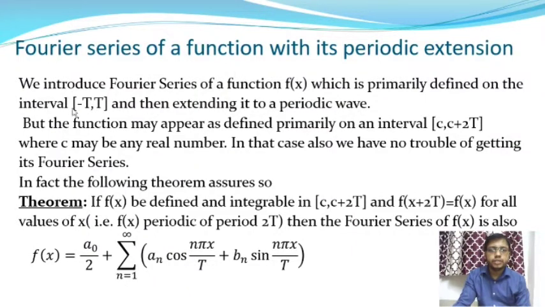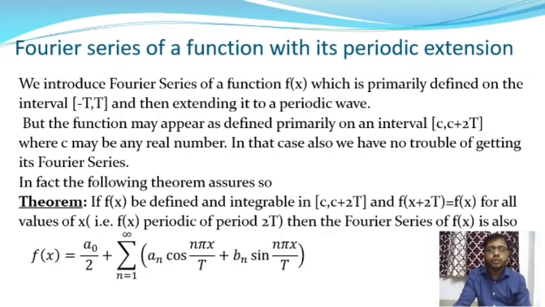In the first case, where the function lies in the interval minus t to plus t, the function is a periodic function as well. In the second case, the interval is c to c plus 2t, where c is any real number, and we also have no trouble getting its Fourier series.